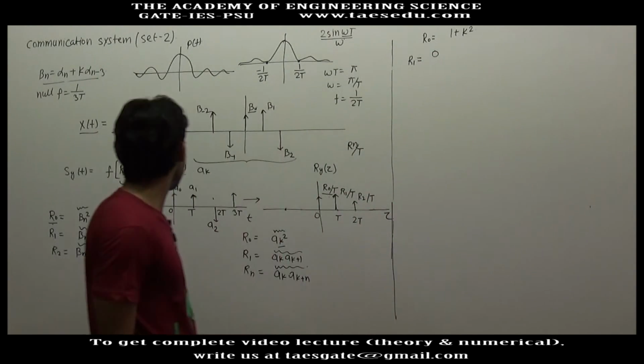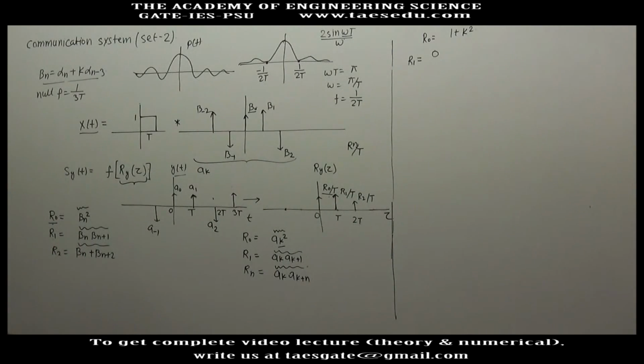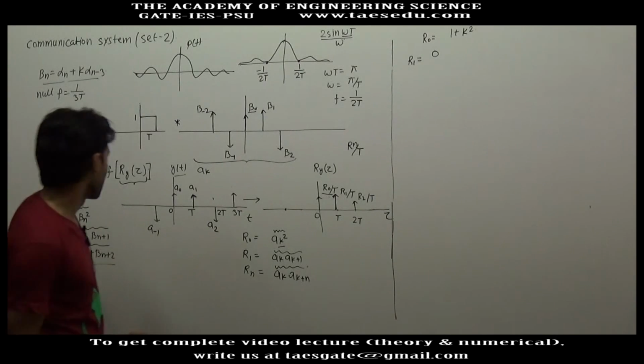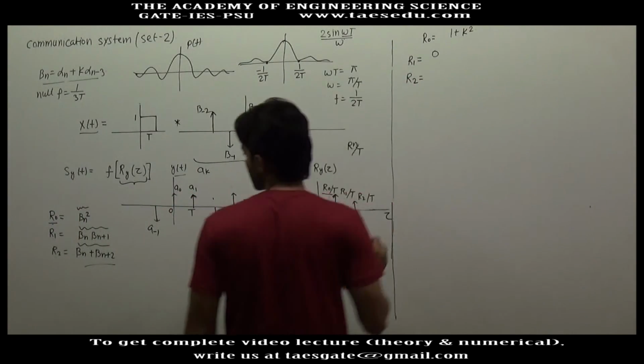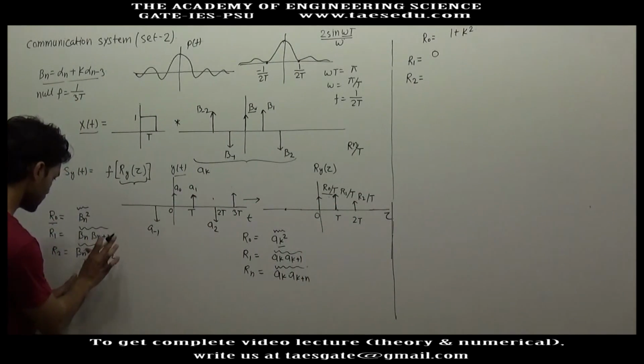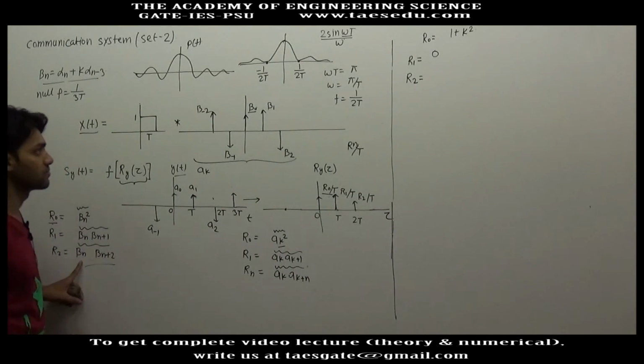Now you can easily guess the value of R2, or if you are not able to guess, let me first write it down. R2 is average of Bn into Bn plus 2.